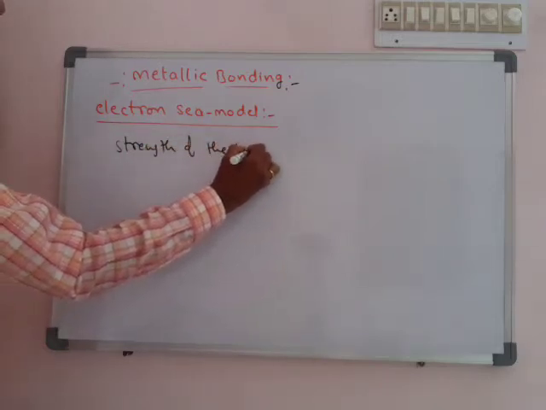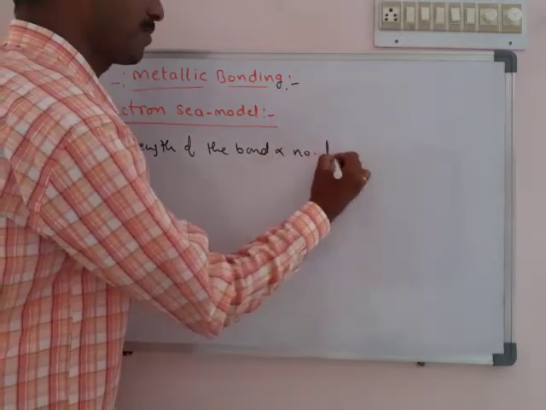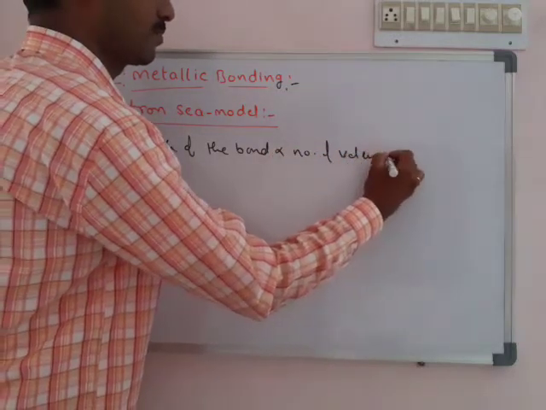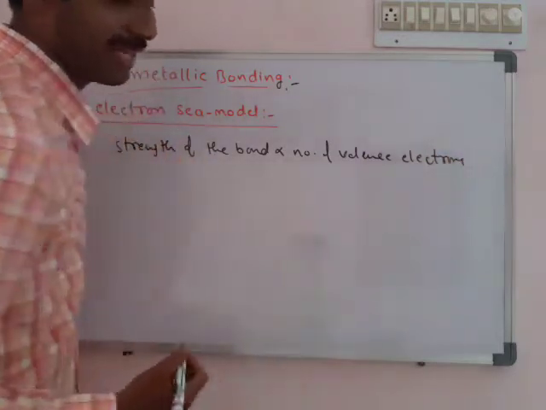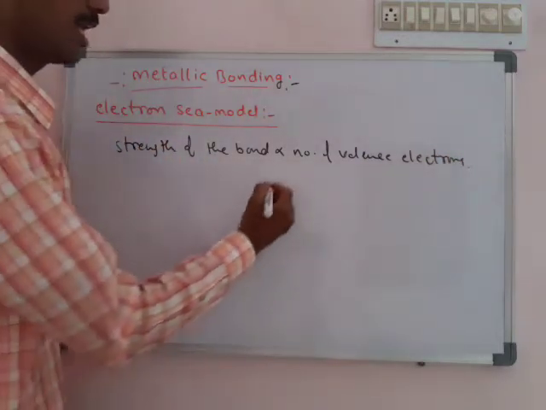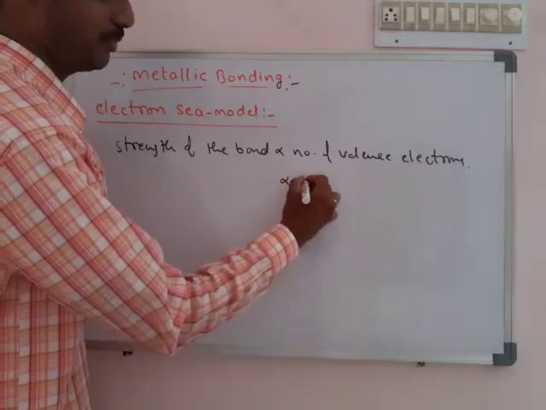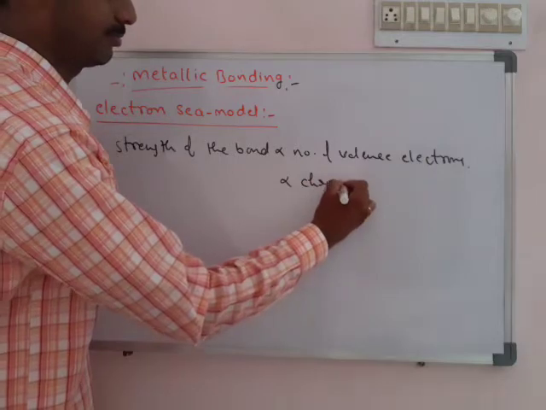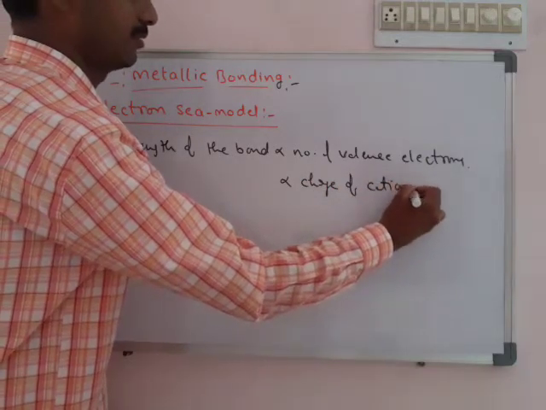So the strength of the metallic bond is directly proportional to the number of valence electrons, and it is also directly proportional to the charge of cations.